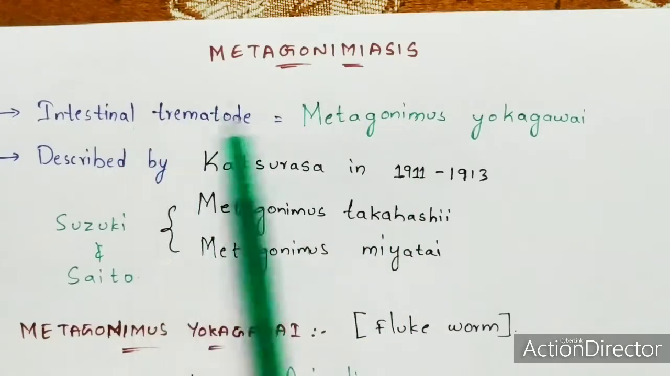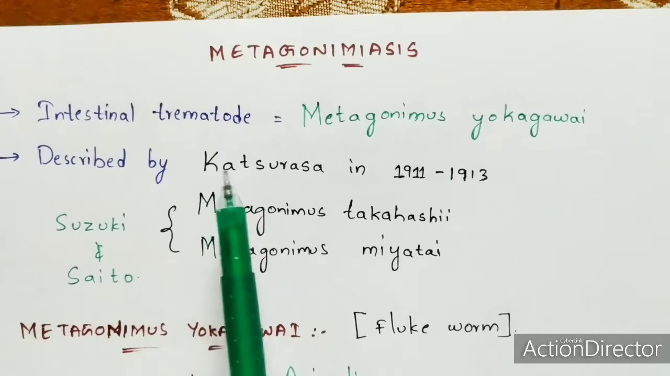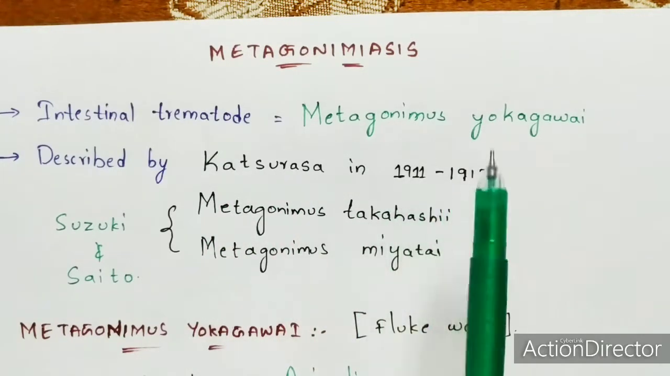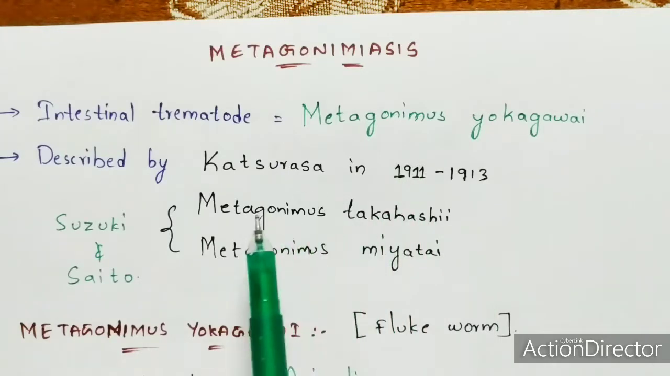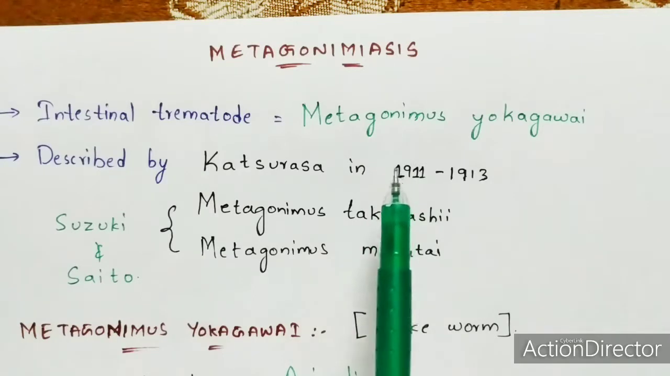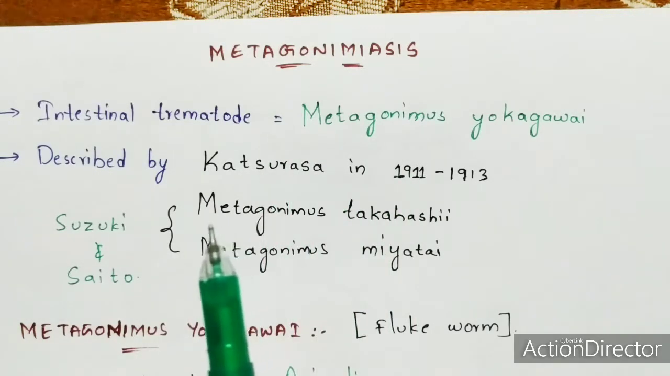Okay, and this metagonimiasis disease has been researched and described by Katsurada in the years 1911 to 1913. That's nothing but he gave a theory in 1913, and in 1911 and 1912 he discovered it, he did total research on this disease known as metagonimiasis.